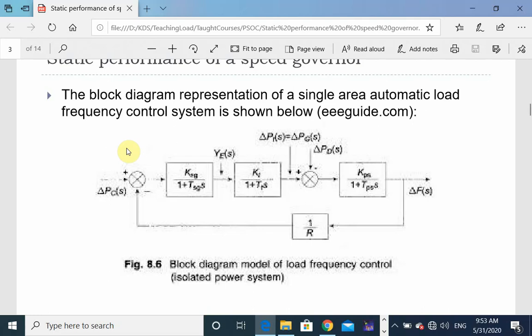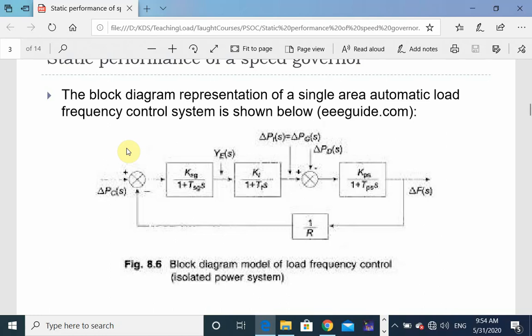In that case, the energy is taken from the rotating parts of the turbine generator system, meaning the kinetic energy stored in the rotating parts is borrowed and fed to the increase in load demand. When energy is taken from the kinetic energy, naturally the kinetic energy will reduce. It means the speed will reduce or the frequency will reduce.